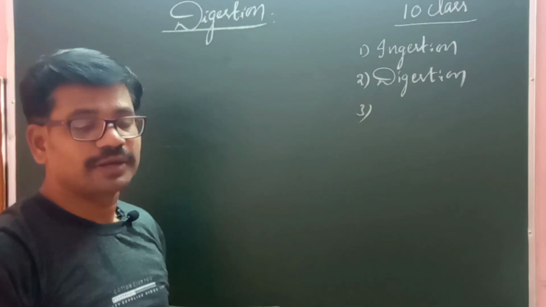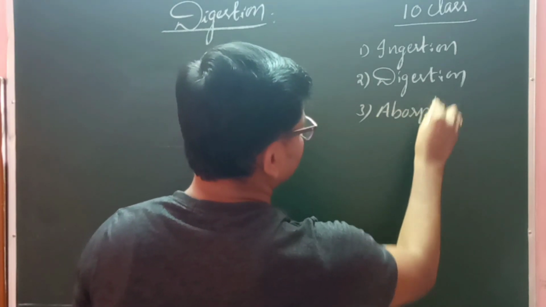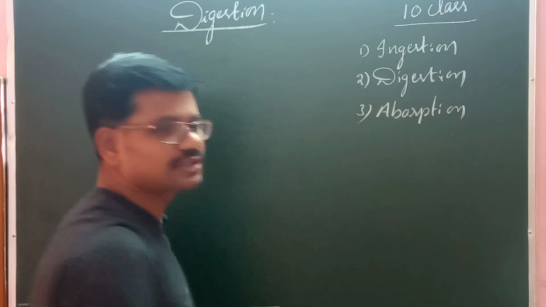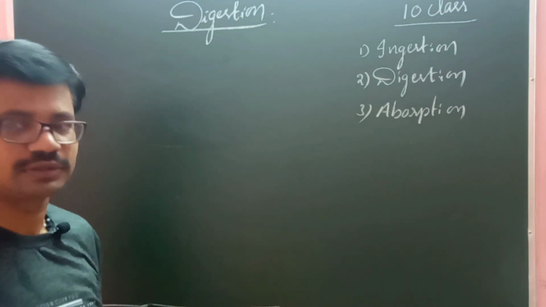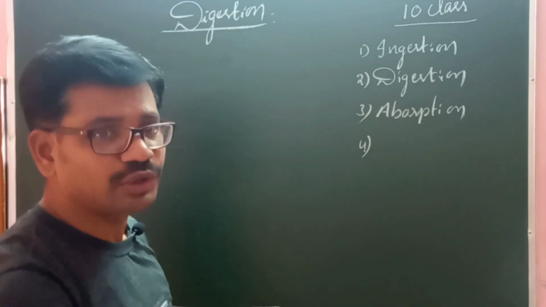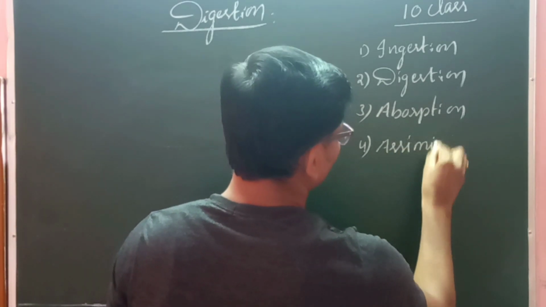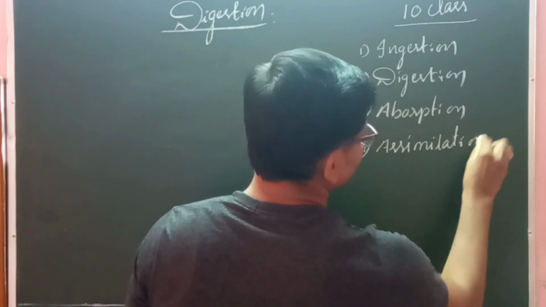The third step is called absorption. Absorption is nothing but the digested food entering into the bloodstream. And the fourth step, the final utilization of food, is called assimilation. Assimilation is the process that takes place within the cell.